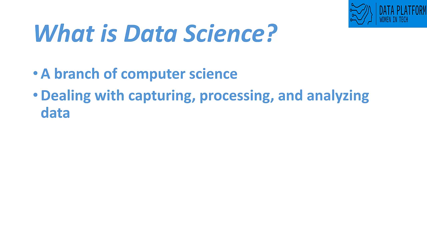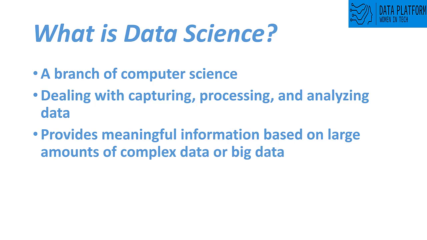And data science deals with capturing and gathering domain-related data, processing or transforming the data, and then analyzing the data. So these are the three phases we follow in data science: collecting data, processing or transforming data, and analyzing data.